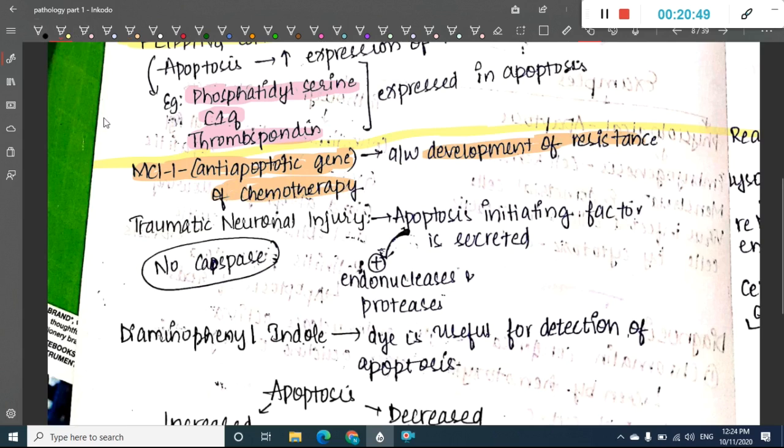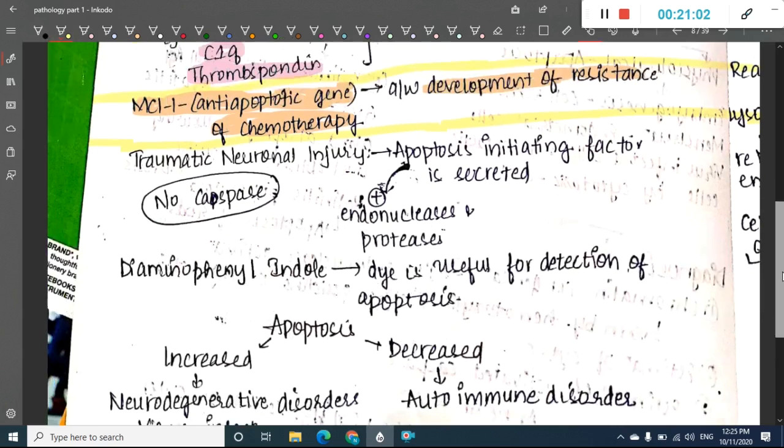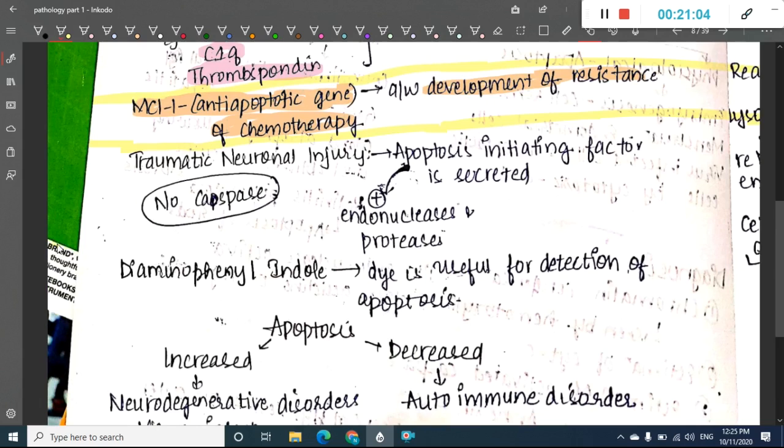Then there is one more important thing, which is traumatic neuronal injury. What happens in traumatic neuronal injury? Normally, how does apoptosis act? As I have already said, in apoptosis caspases play a very important role. But there are some situations where caspase does not play an important role.